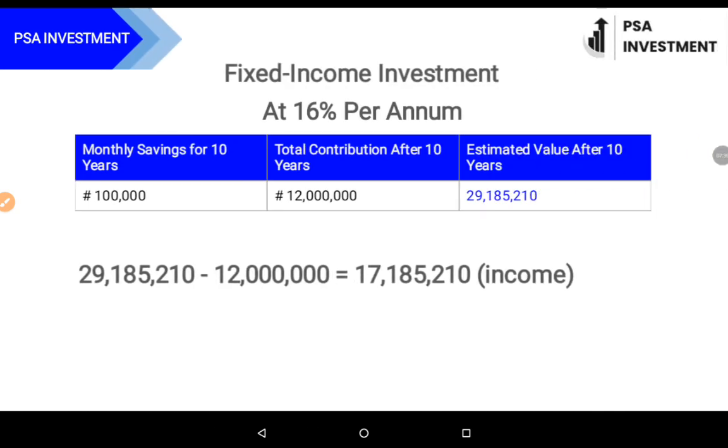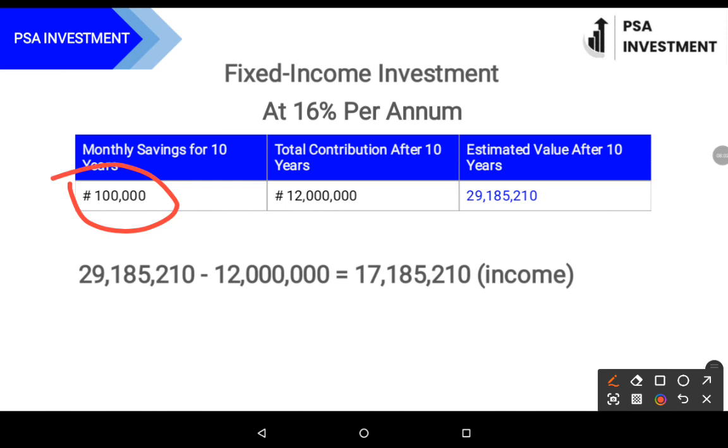Now, realistically, the purpose of this video is to show you how your 100,000 naira saved monthly could actually yield 30 million naira approximately at the end of 10 years. Now, if you should look at it, we have monthly savings, which is 100,000 for 10 years, will result to 12 million naira.